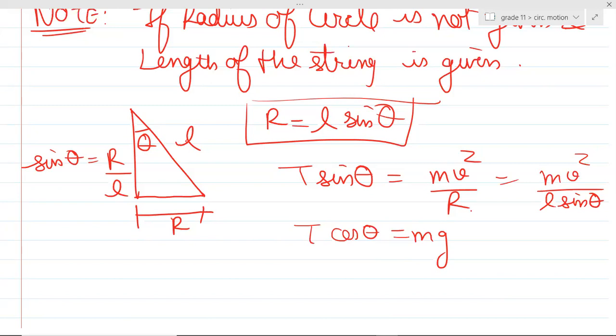Although this kinematics part, the tangential acceleration, all that part is discussed in kinematics when we study the kinematics chapter. But generally, what I do, I divide circular motion into 2 parts only. What your NCERT does, it divides circular motion into kinematics, then mechanics of circular motion here, and then one more part, the vertical circular motion.